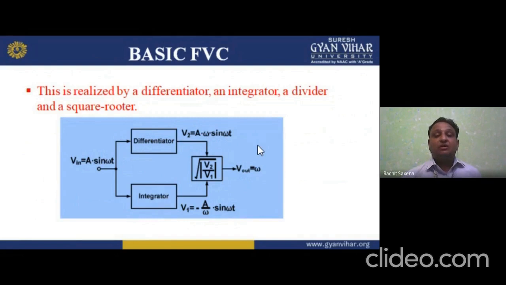So if I want to tell about the frequency to voltage converter, the frequency is in the input and the output we are getting is the voltage, so that output voltage is comparable with the input frequency. So we can compare these two, frequency and output voltage.